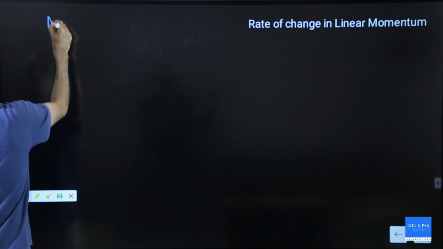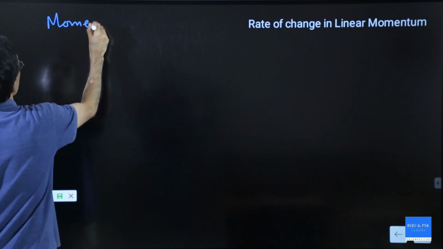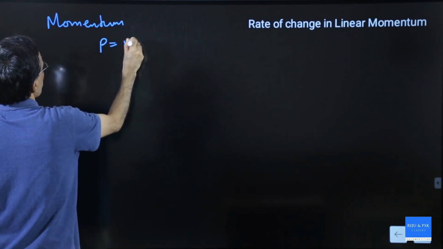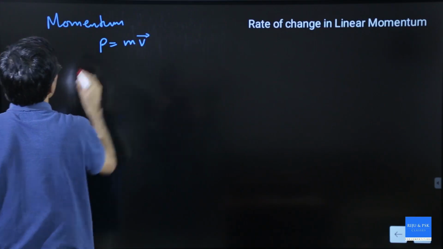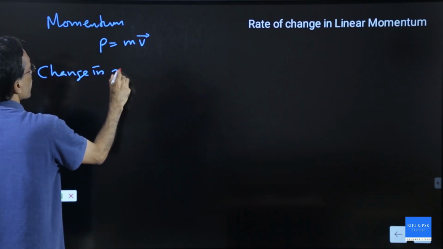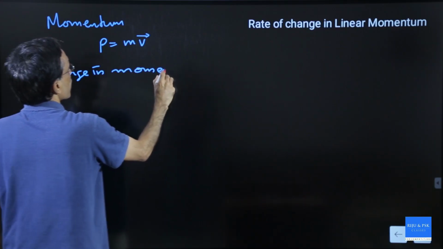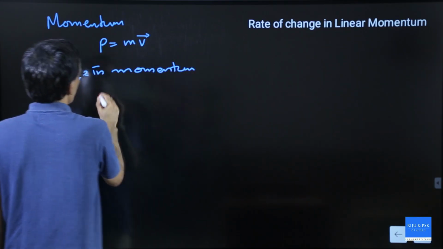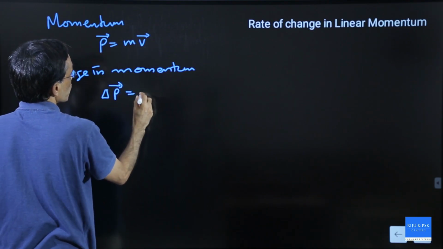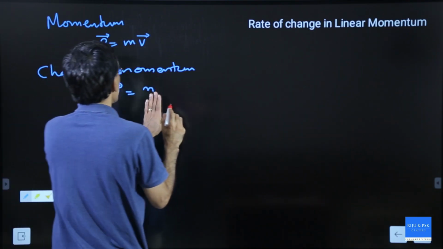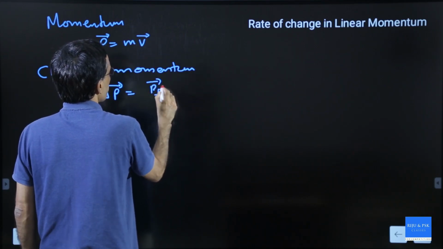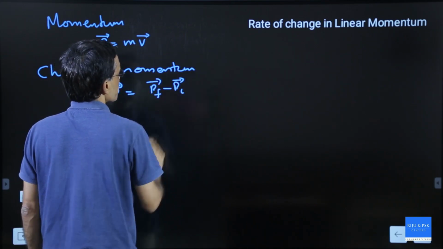Okay. Fine. Now, first, how to find linear momentum? Linear momentum is calculated as P equal to m into v. How to find change in momentum? Change in momentum is written as delta P, equal to final momentum minus initial momentum.